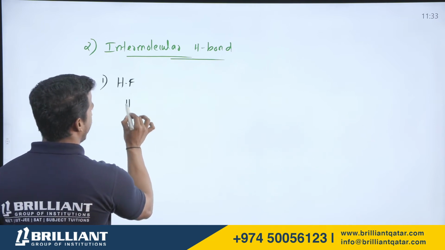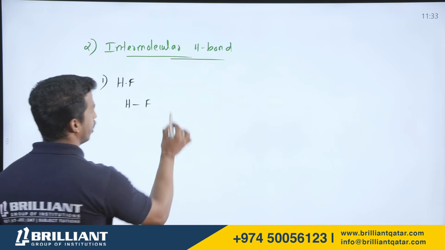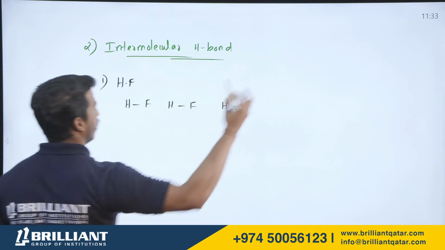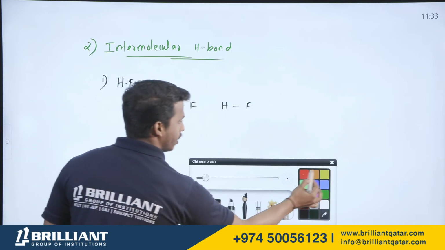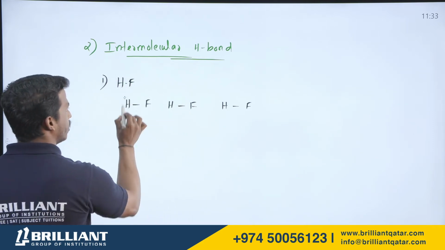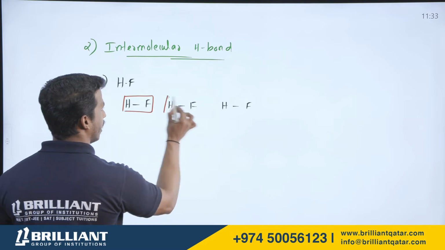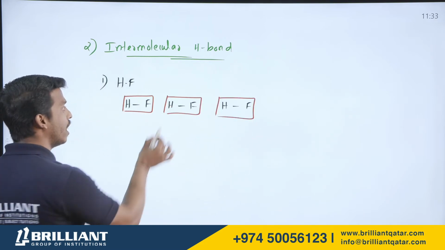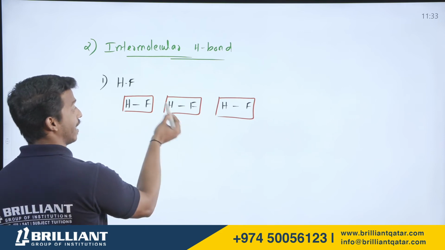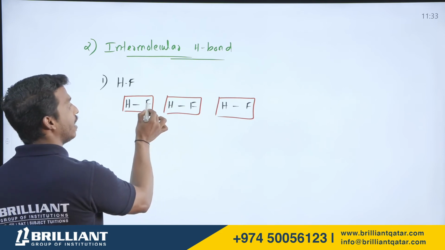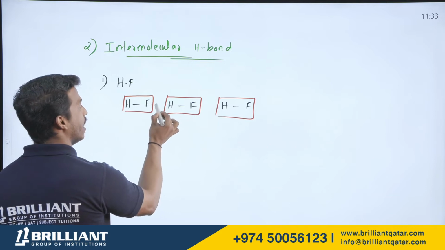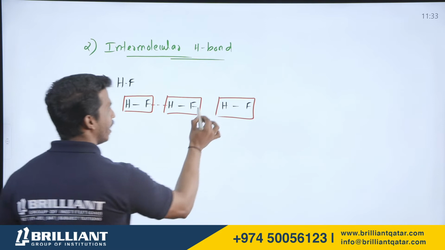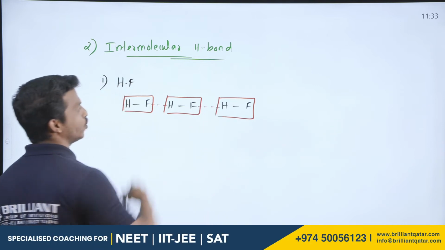Let me consider one HF molecule. This is one HF molecule, another HF molecule, second one and third one. So many are there. Where is the hydrogen bonding possible, dear all of you? This hydrogen can make a bond with a highly electronegative element like fluorine. Yes, this is inter, which means between two molecules. Here also, this fluorine and hydrogen, between two molecules.